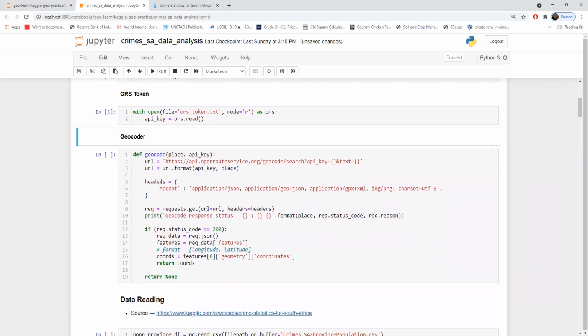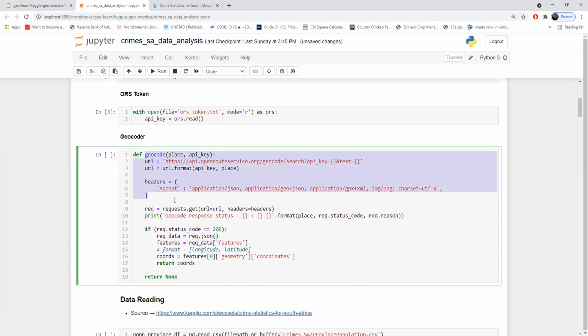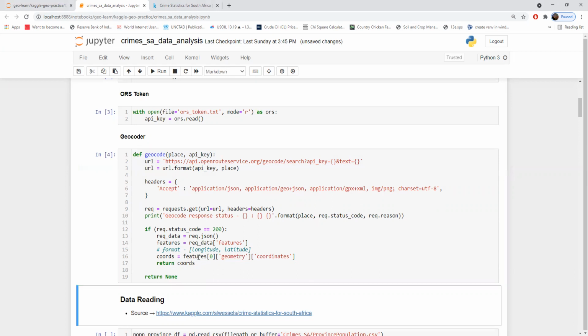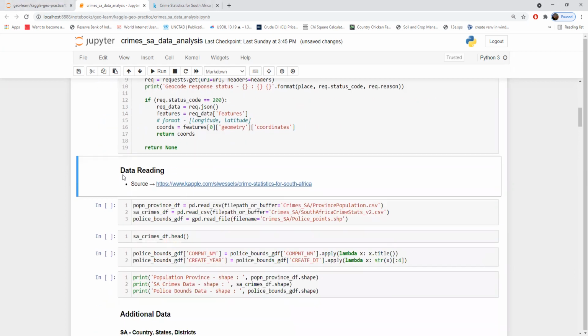Here we have a small function that returns the coordinate values given a place name. It deals with making requests, getting the JSON data, and extracting the coordinates. So here you can see the small, basic function. We'll execute this and straight away read the datasets.